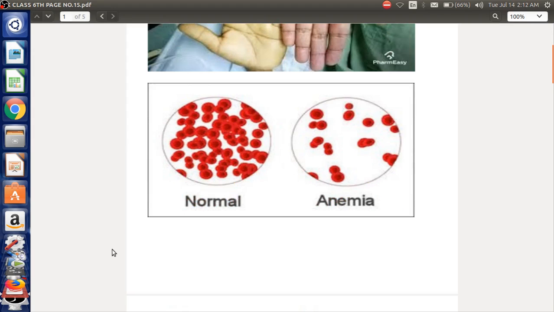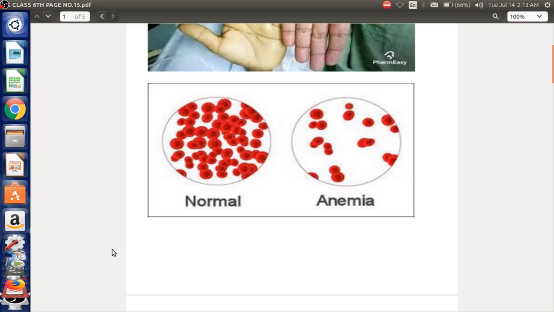This is a microscopic view of a cell of a normal person and an anemic person. In this case, the normal person, if you can see, has quite a large number of RBCs. So a large number of RBCs means a large amount of oxygen will be provided to his body.